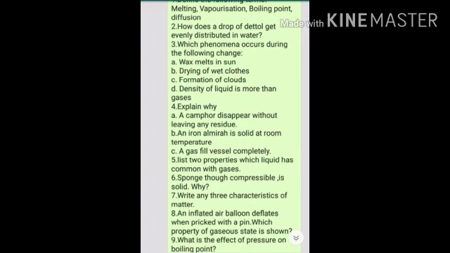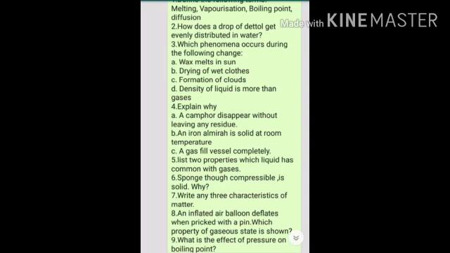in chemistry. So the first question is, define the following terms: melting, the process in which solid changes into liquid; vaporization, the process in which liquid changes into water vapors or gas; boiling point, the temperature at which liquid changes into water vapor or gas. Boiling point of water is 100 degrees Celsius. Diffusion, the intermixing of two different states of matter.